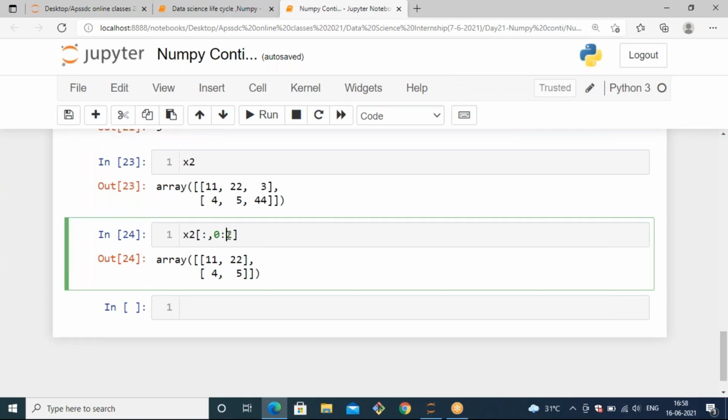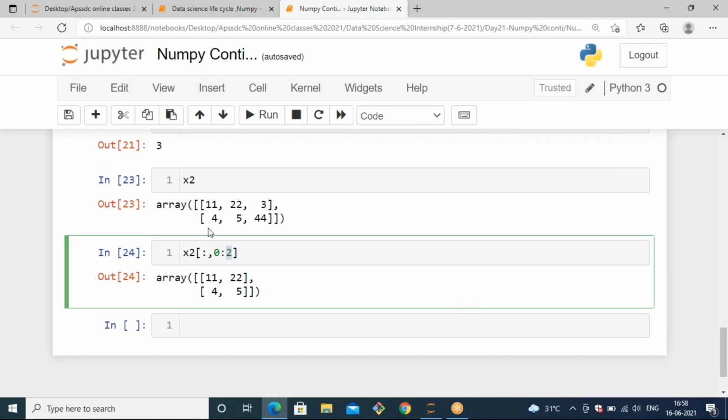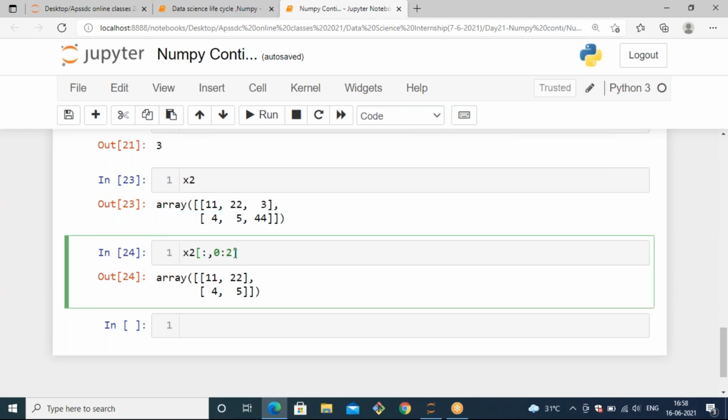If you see here, I'm mentioning the end value as 2 because the end value is excluded. It's not going to be included. So to include the first column also, I need to mention one more value. That's why I'm passing the end value as 2. Then I will get the 0th column as well as the first column.